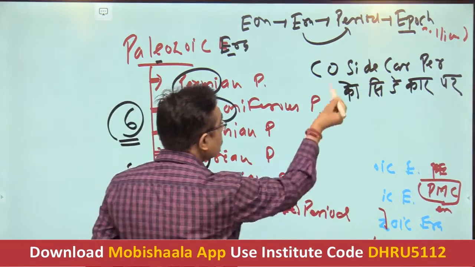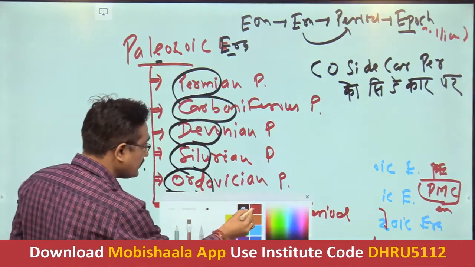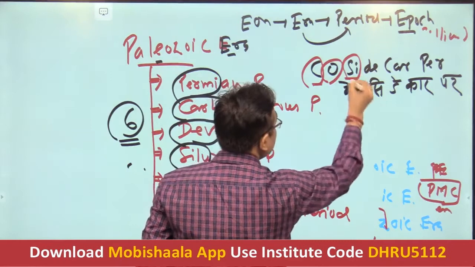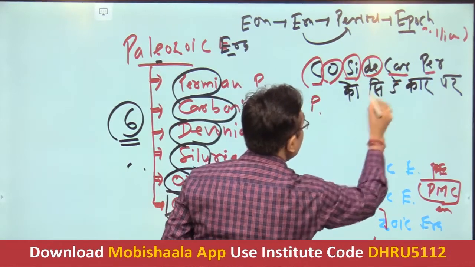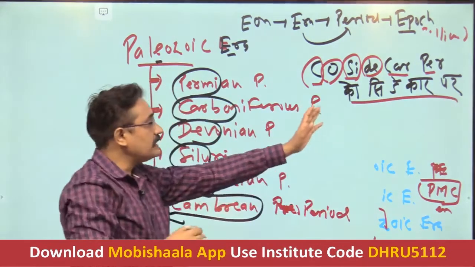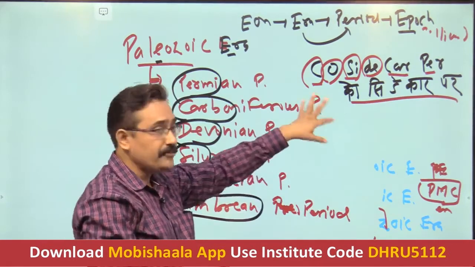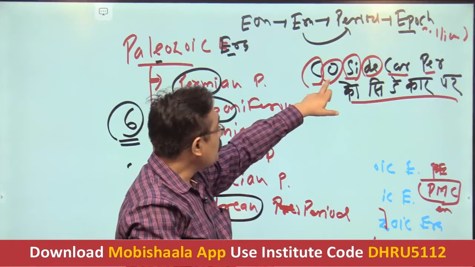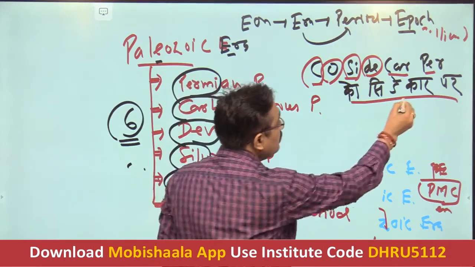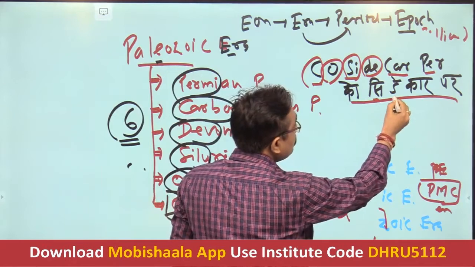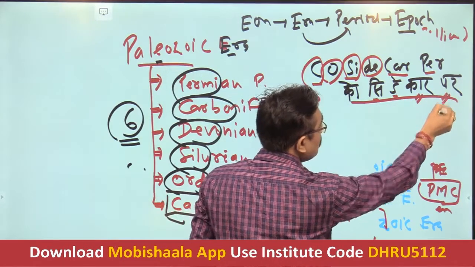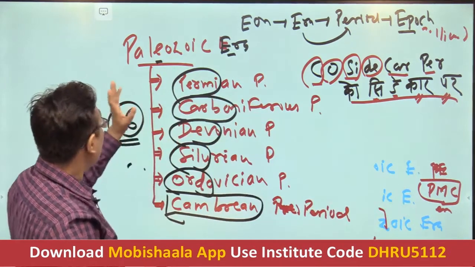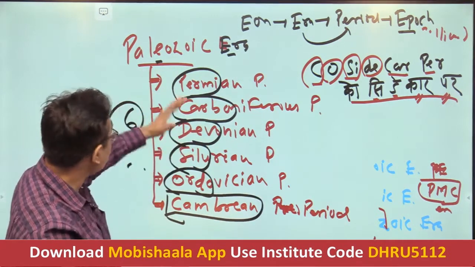Just remember that in Co, the two periods are Cambrian and Ordovician, then single ones. You just memorize Cosidecarper, then you can easily remember and you will not mistake your sequence. C for Cambrian, O for Ordovician, Si for Silurian, D for Devonian, Car for Carboniferous, and Per for Permian. In this way you can remember all 6 periods of the Paleozoic era.